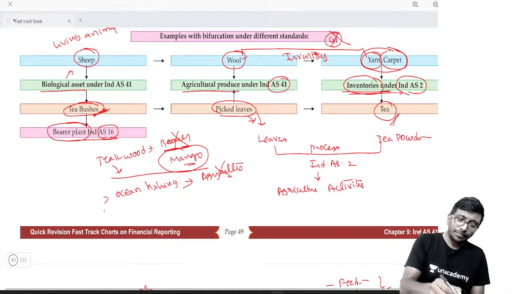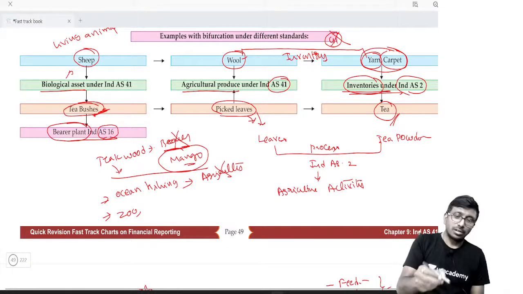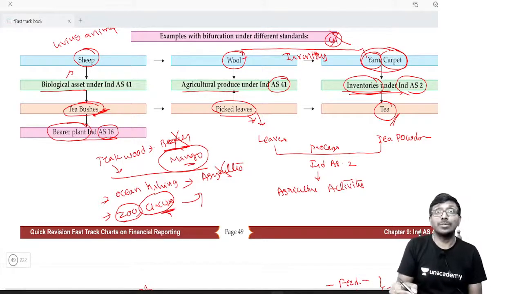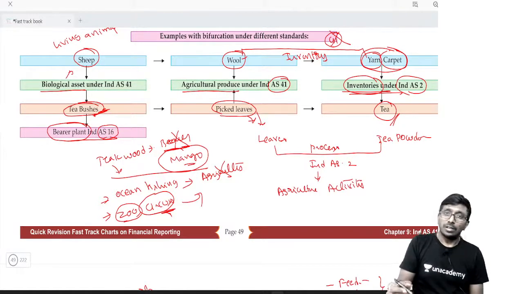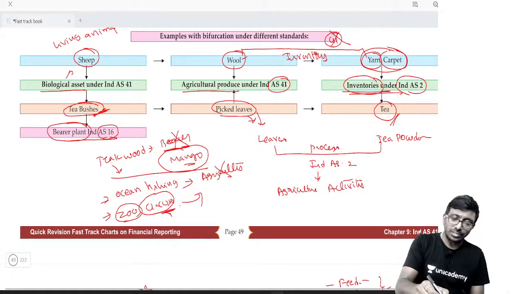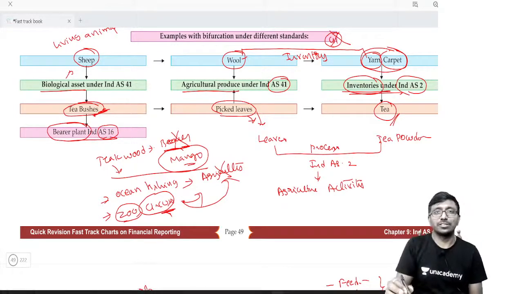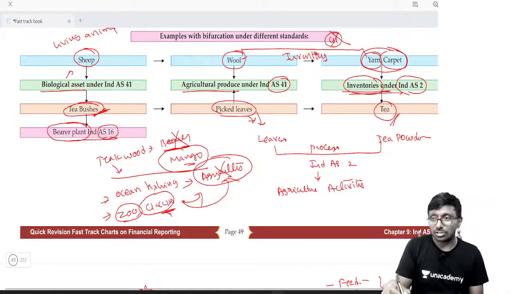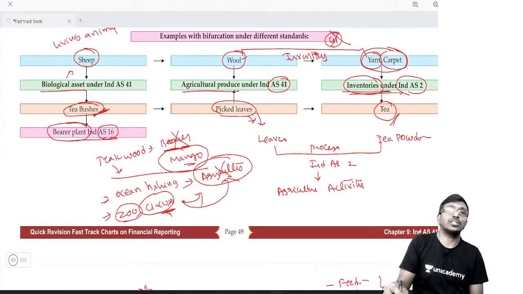At the same time, one more. In case of a zoo or a circus or something like that, they will be having some animals. Assume the zoo is a big entity, and Ind AS 41 is applicable. Are they supposed to follow this standard? Is it called agriculture? No, it is not going to be called agriculture.